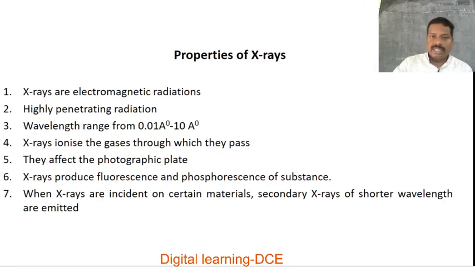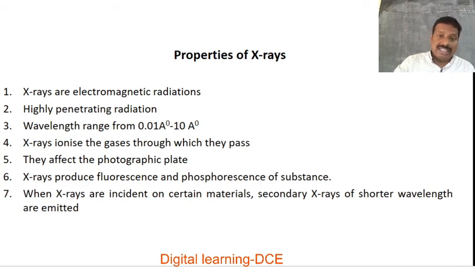Now we are going to discuss the properties of X radiations. X-rays are electromagnetic radiations. That was also explained while using the electromagnetic spectrum. X-rays are part of the electromagnetic spectrum, thereby X-rays are electromagnetic in nature. And the second property is X-rays are highly penetrating radiations. The penetrating power of X radiations is greater than UV radiations but lesser than gamma radiations.